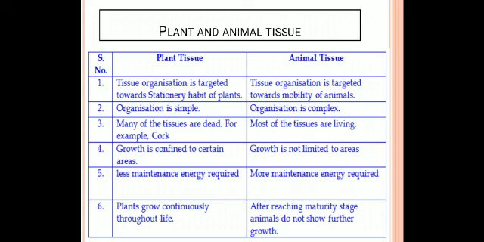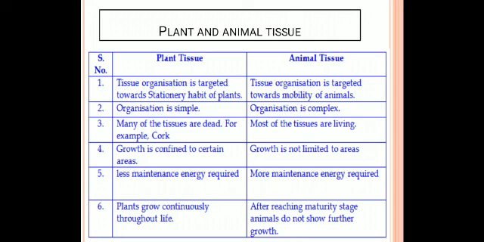If you take plant tissue, many of the tissues are dead. Dead tissues are present, for example, the cork cells. In the animal tissues, most of the tissues are living. It helps them to move and utilize energy. That's why they have living tissue. But in the case of plant cells, these tissues do not need any energy. There is no need for movement, and dead cells provide better mechanical strength. That's why it has dead cells.